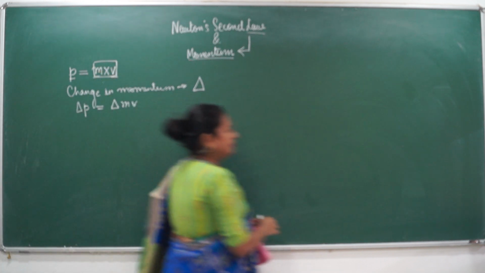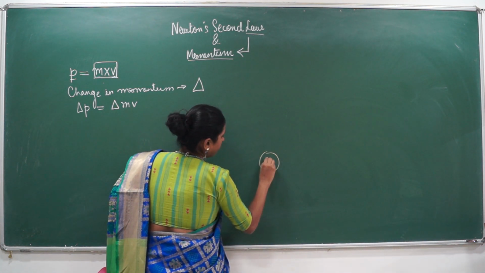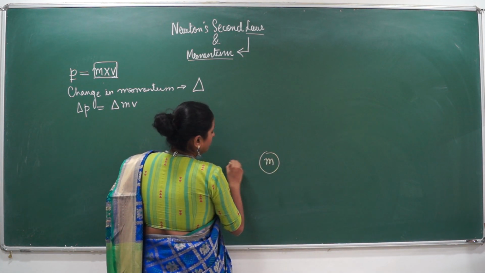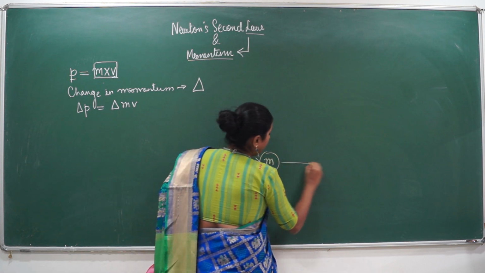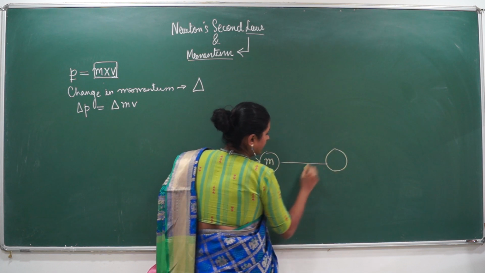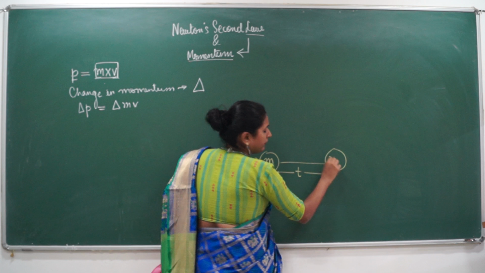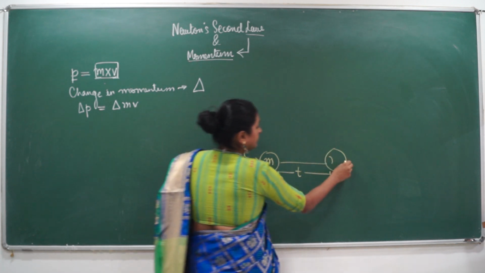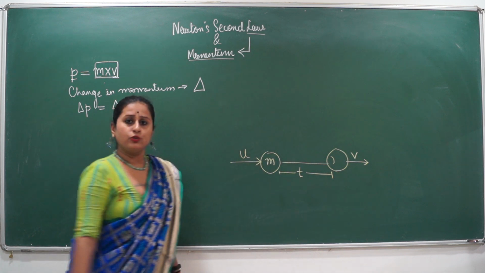Now we will consider a body of mass m which is moving with an initial velocity of u. Then after a certain time, let's say the time is t, will the mass change? Let's say the velocity changes. Velocity has changed to v.